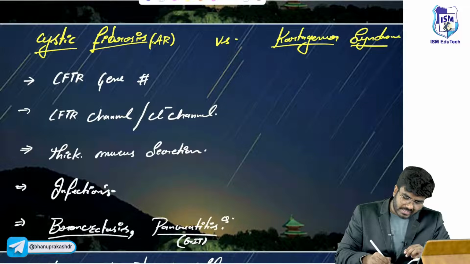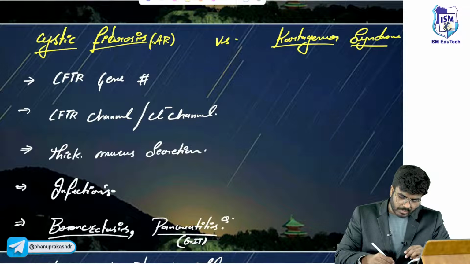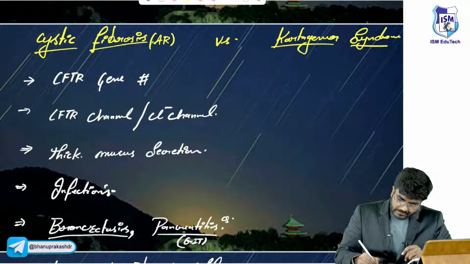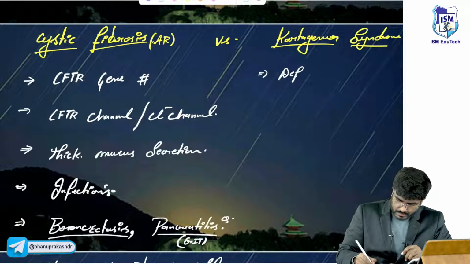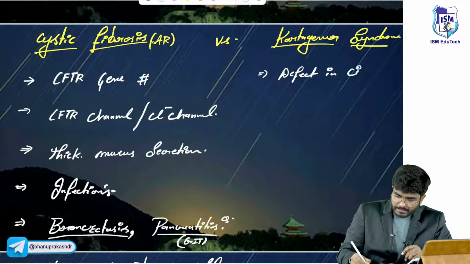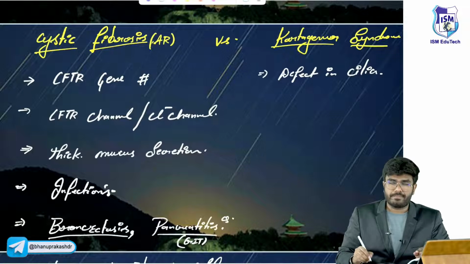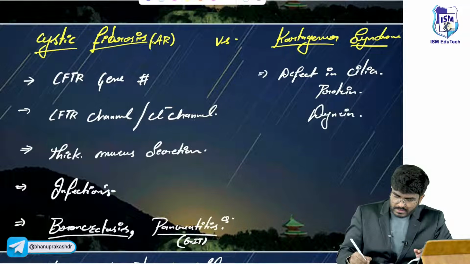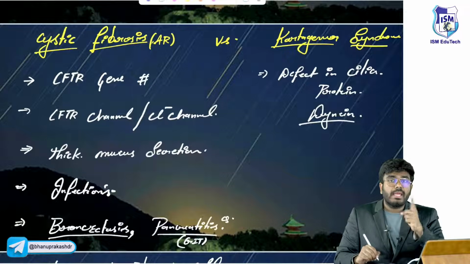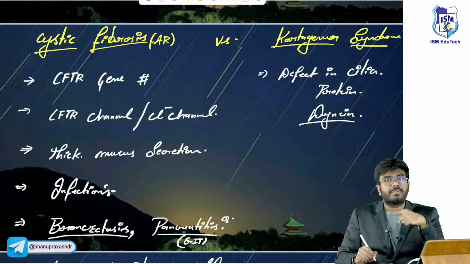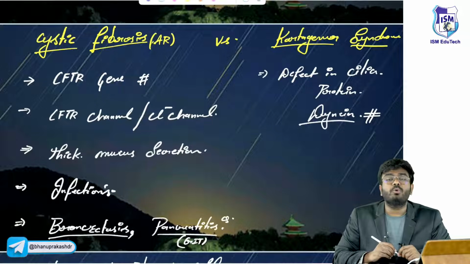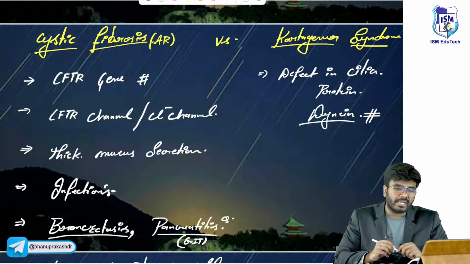Next, Kartagener syndrome. What exactly is the problem with Kartagener syndrome? In Kartagener syndrome, there is a defect in cilia. I should say ciliary proteins. There is this one ciliary protein which is called dynein. This dynein, which is present in the cilia, helps in the ciliary beating. Whenever this dynein is defective, we say defective dynein arms. There is a defect in the dynein.